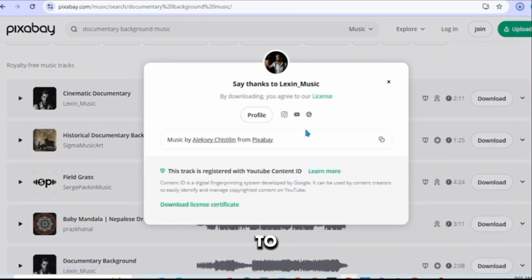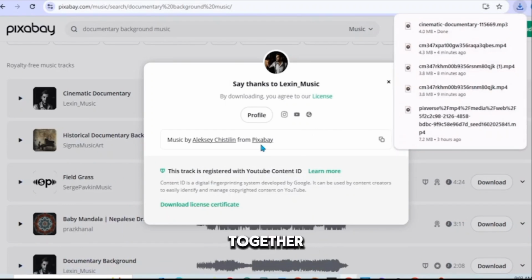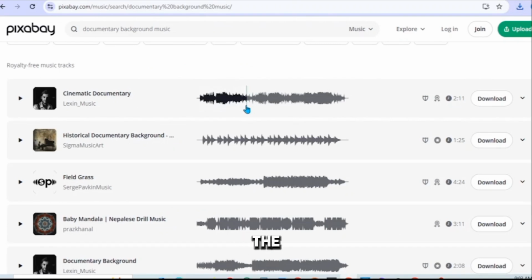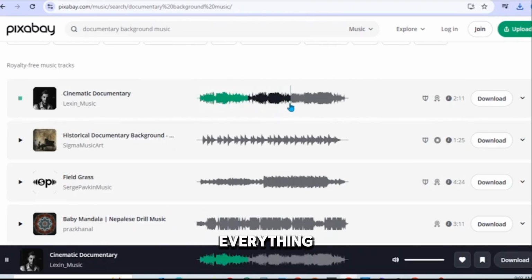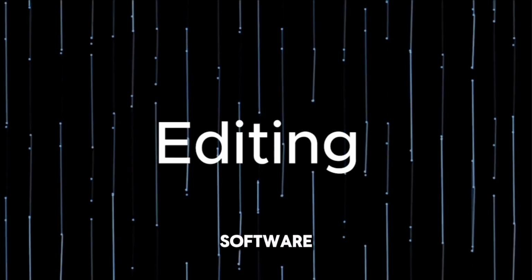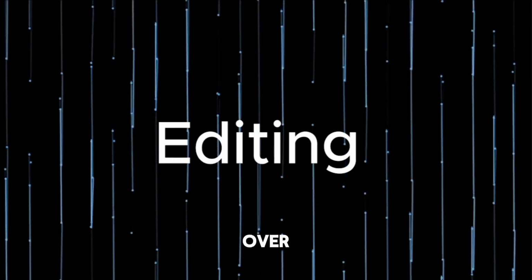Now it is time to put everything together: the voiceover, the images, the background music, and everything. So we want to combine everything together. We are going to the next step, editing. You can use any editing software, but for this tutorial we head over to CapCut.